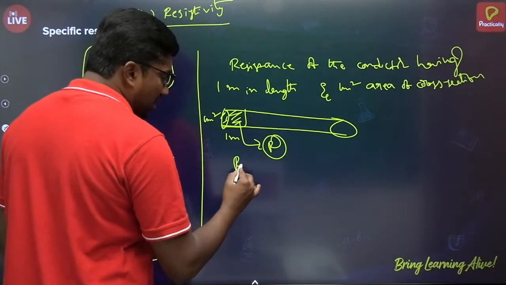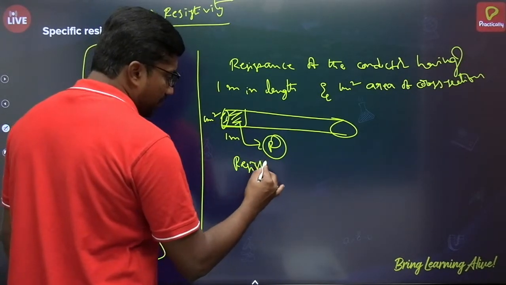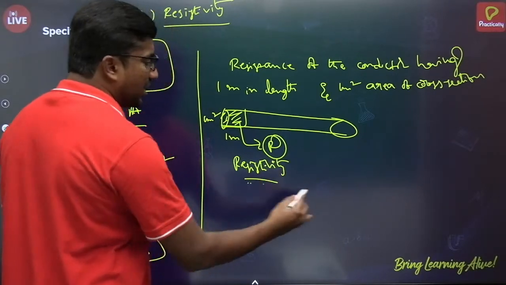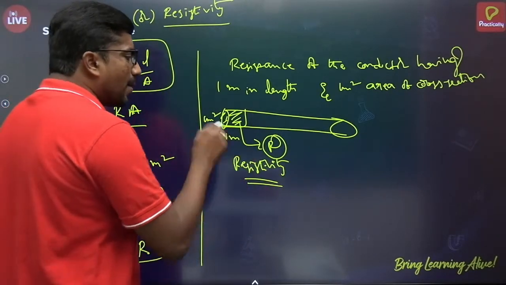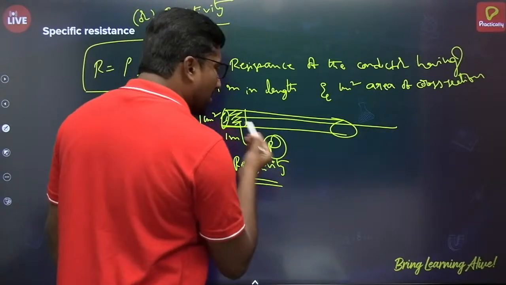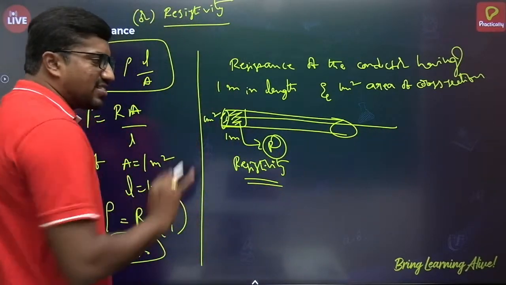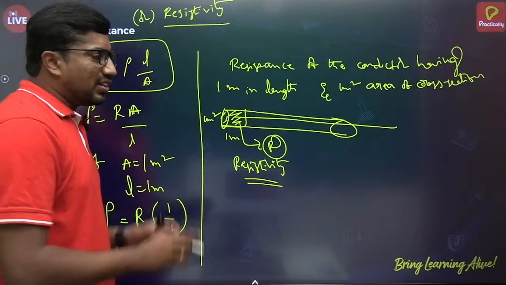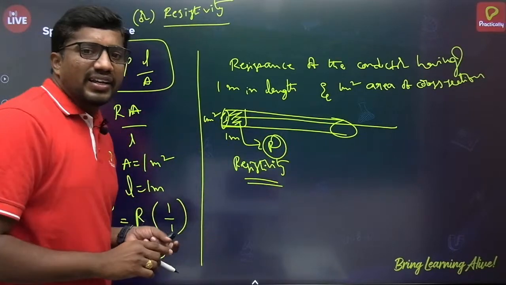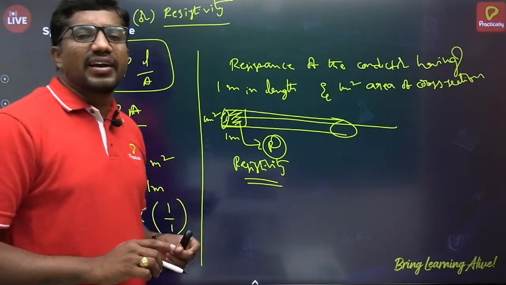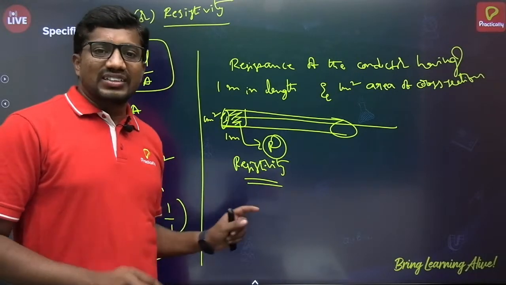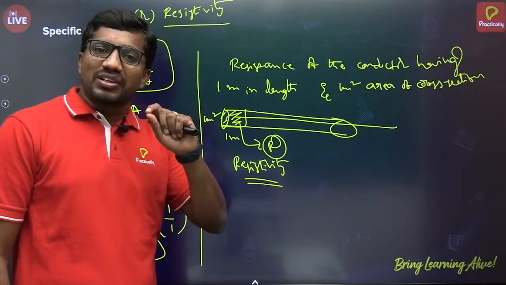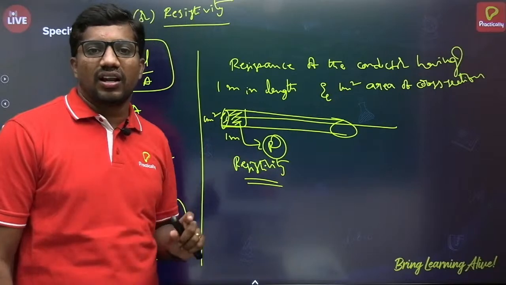That will be the resistivity of that material. So this resistivity, throughout this conductor, throughout that material, the same amount of resistivity will be there. Whether the length increases or area increases or length decreases or area decreases, doesn't matter. So resistivity is independent of the dimensions of the material.